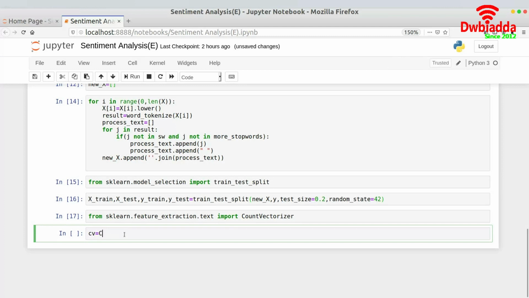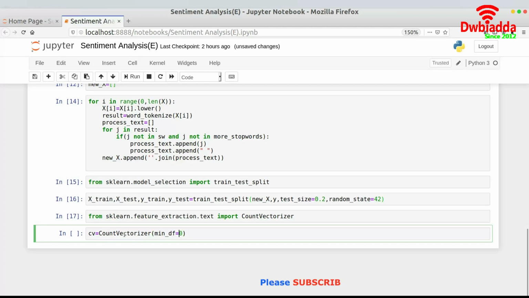Then I would have to create the object for CountVectorizer, which is basically cv is equal to CountVectorizer. And then like I told you, we only take those words which have a frequency greater than some x value. For that, we specify this using min_df, which is a parameter. So let's say min_df is equal to 40, or let's say 30. So we are taking only those words which have a frequency greater than that of 30, right?